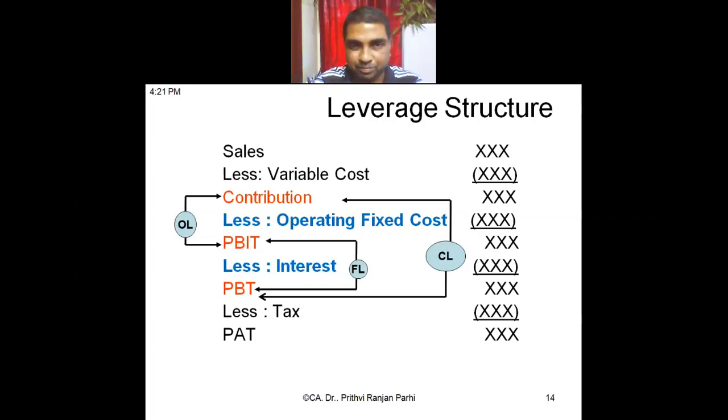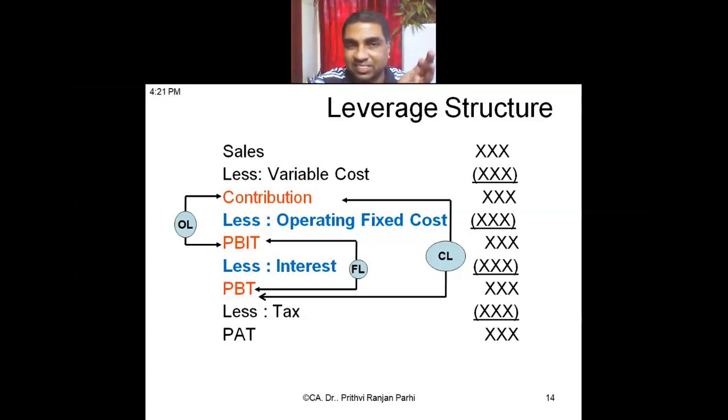Then variable cost. Sales less variable cost. So if I deduct variable cost from the sales, what will I be getting? Contribution. Less operating fixed cost, I will be getting profit before interest and taxes. Less interest, I will be getting profit before tax. Less tax, I will be getting profit after tax. Okay. Can you remember this sequence?